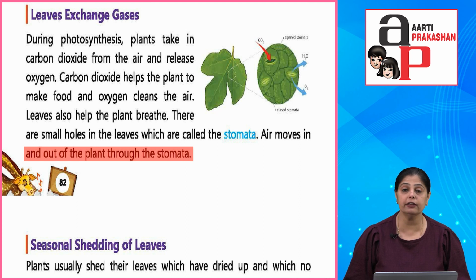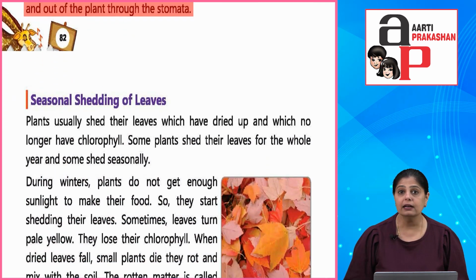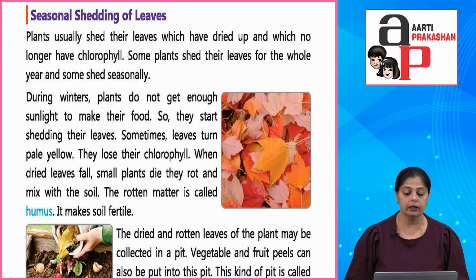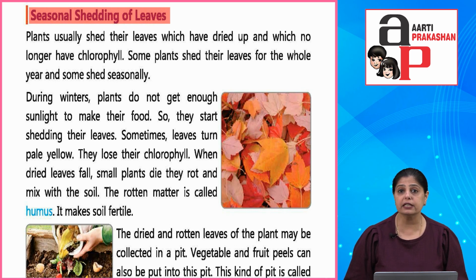Okay, if you turn the leaf, okay, you'll see tiny pores. Those are called stomata. So, इस तरह exchange of gases happens. Okay, ये जो होता है ना process, ये generally photosynthesis के वक्त होता है. Okay, when the plant is preparing food with the help of air, water and sunlight. Okay, now let's look at the seasonal shedding of the leaves. आपने देखा होगा कि अलग अलग सीजन में leaves गिरते हैं. Okay, so let's look at that.